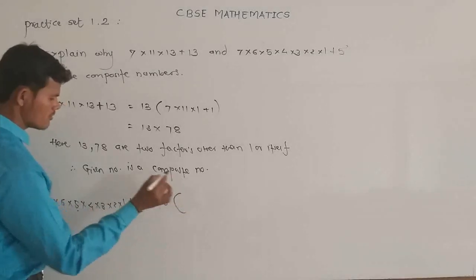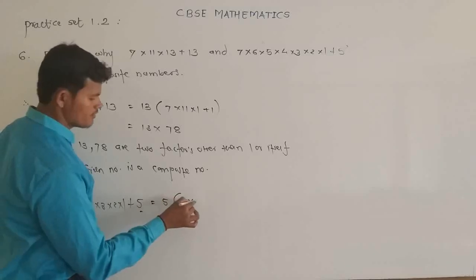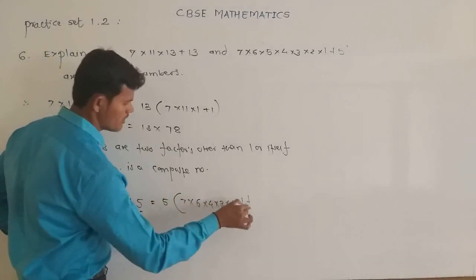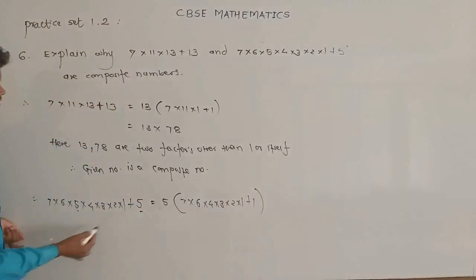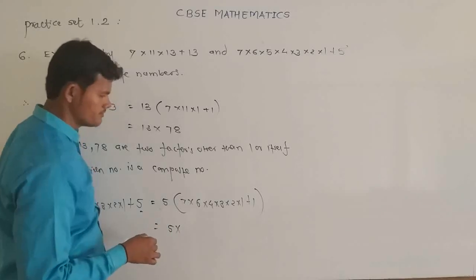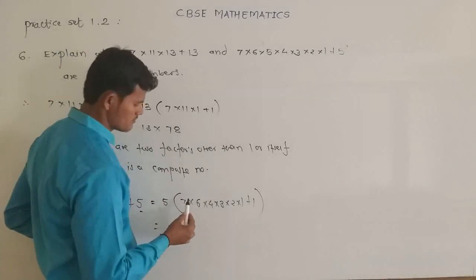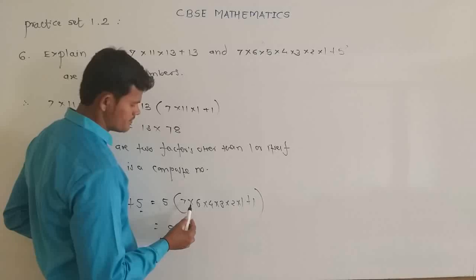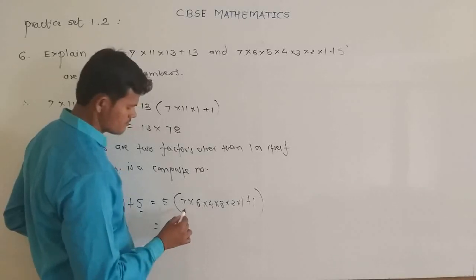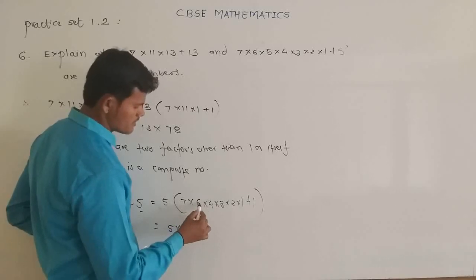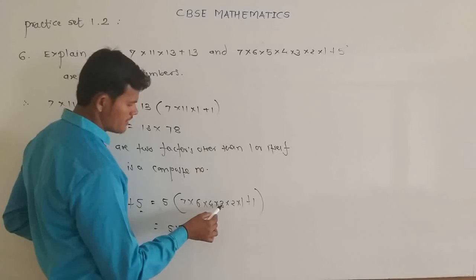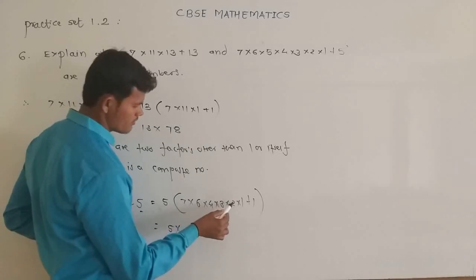After taking 5 common, we get 5 multiplied by (7 into 6 into 4 into 3 into 2 into 1 plus 1). 6 times 4 is 24, 24 times 3 is 72, 72 times 2 is 144.